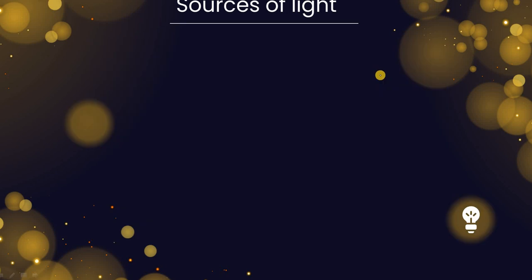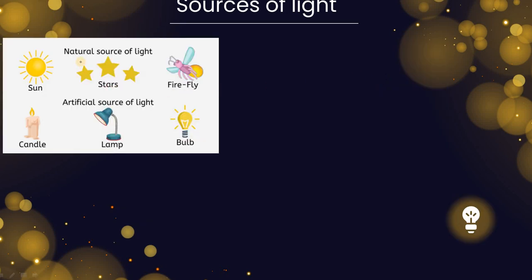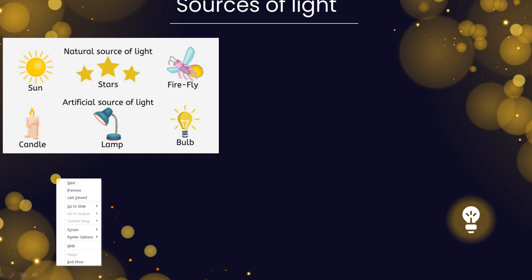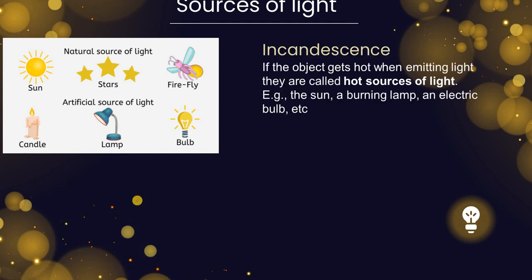Now let's talk about the sources of light. We know that there are natural sources of light, which are the sun, stars, moon, firefly, and the candle. However, if you think about the other forms, what we know, this is also called incandescence and luminescence.